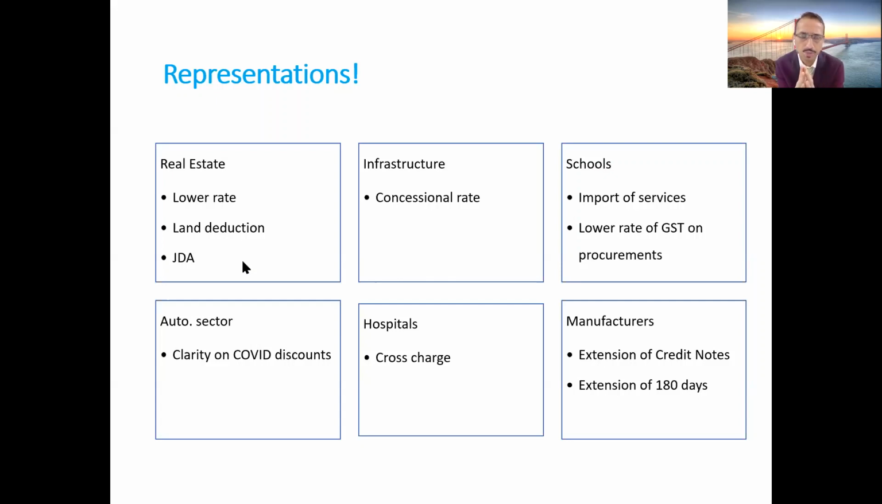Auto sector, as we have discussed about the dealer or distributor discount, one of the major issues of concern for the auto sector is similar, that is the discount which will be given to the dealer or distributor, that is post supply discount. So there should be appropriate clarity which can be issued by the GST Council on this kind of discount.